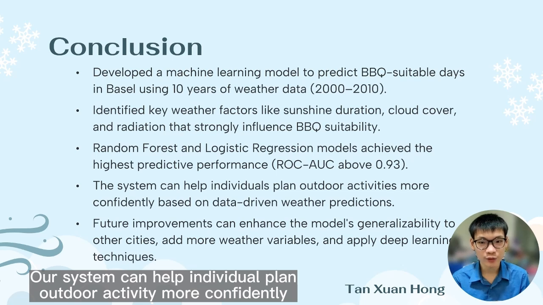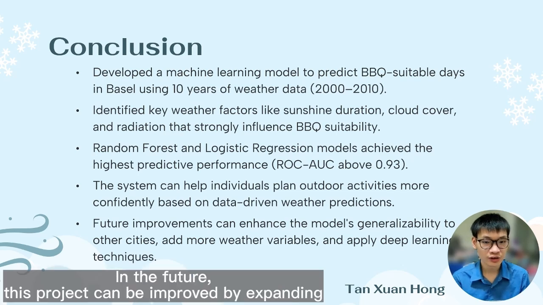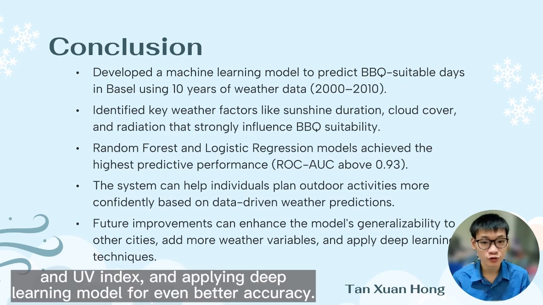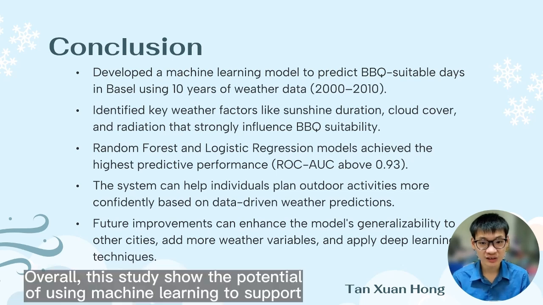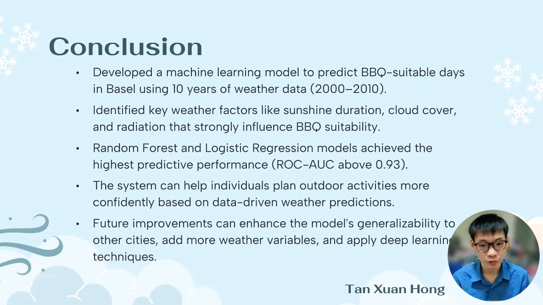Our system can help individuals plan outdoor activities more confidently based on data-driven predictions. In the future, this project can be improved by expanding the dataset to multiple cities, adding more weather variables like wind speed and UV index, and applying deep learning models for even better accuracy. Overall, this study shows the potential of using machine learning to support real-life decision-making for outdoor activities.